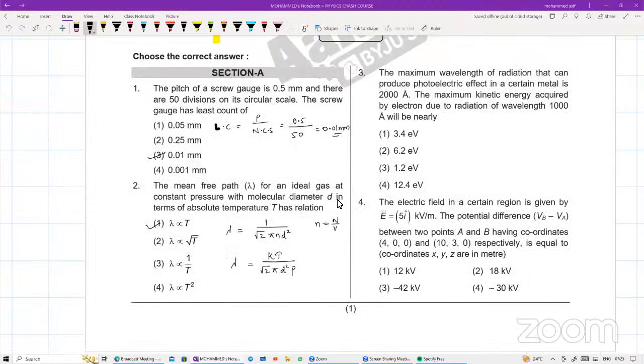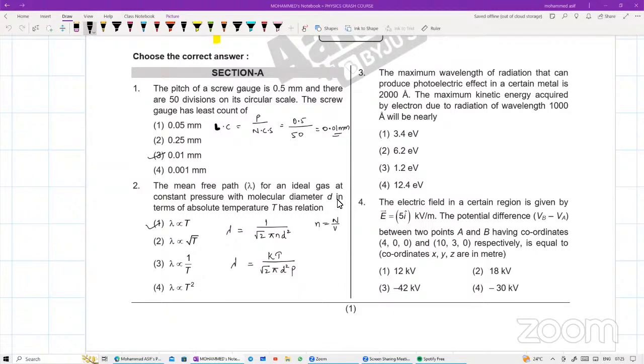Question number 2. The mean free path of an ideal gas at a constant pressure with molecular diameter d, in terms of absolute temperature, is how much? Wavelength का formula अपने को मालूम है. Lambda is equal to mean free path, which is equal to 1 by under root of 2 pi n d square. N is nothing but what, beta? Total number of molecules per unit volume.